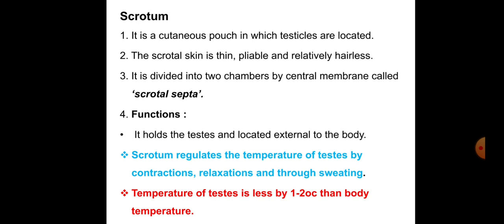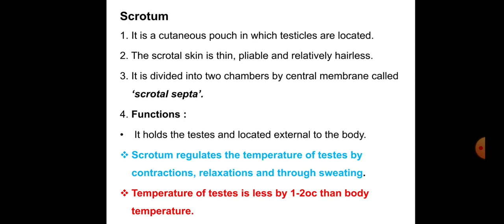So next is the scrotum. It is a cutaneous pouch in which the testicles are located. The scrotal skin is thin, pliable and relatively hairless. It is divided into two chambers by a central membrane called the scrotal septum.